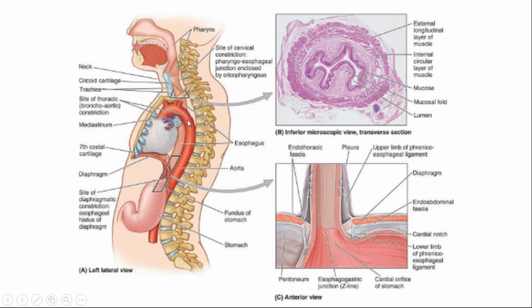22.5 centimeters. And the third constriction is where the left bronchus crosses this, which should not be very far from here. That is about 27.5 centimeters. So this was 15. Now these all are distances from inside the teeth.